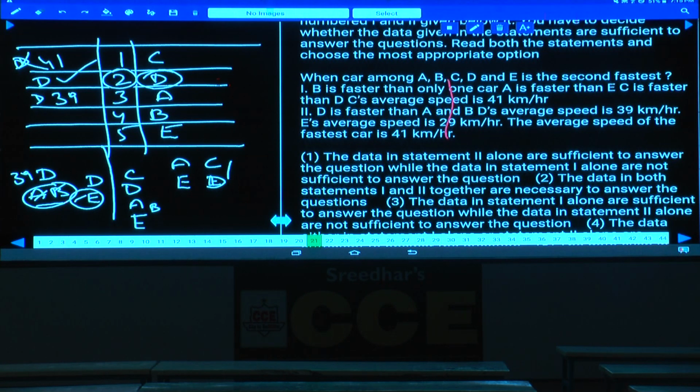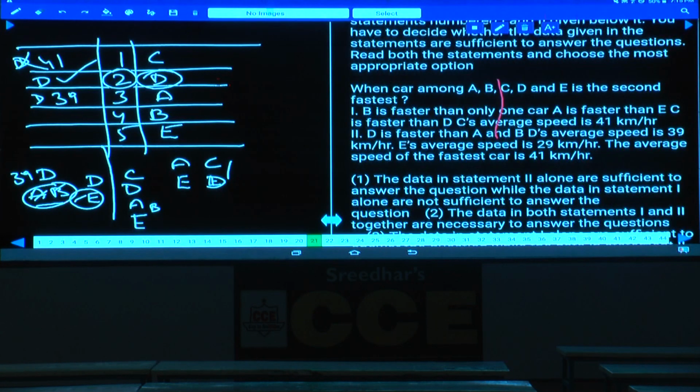The data in 2 alone. Choice please. Choice 1. 2 alone, that is choice 1, is the answer. Now question number 21, it is choice 1. Done with this? Then question number 22.